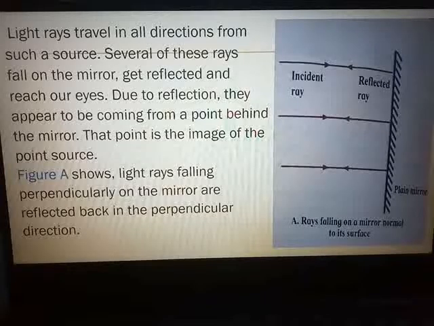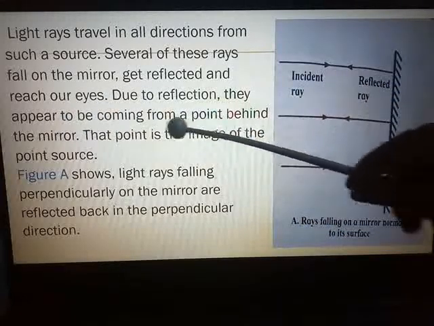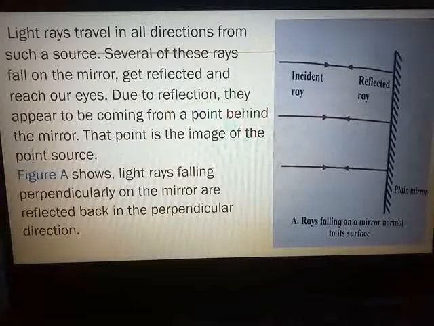So several of these rays fall on the mirror, and you know when the light rays fall on the mirror, they will get reflected and they will reach our eyes. Due to reflection, what will happen? They appear to be coming from a point behind the mirror, and that point is the image of the point source. It will be explained in three parts now. First, figure A, rays falling on a mirror normal to its surface. The first figure will explain about the light rays falling on a plane mirror normal to its surface.